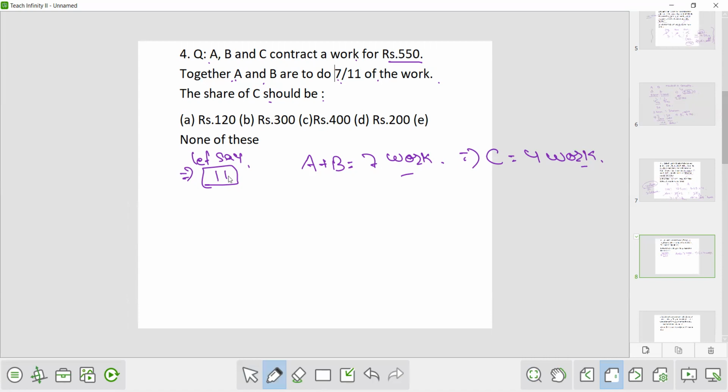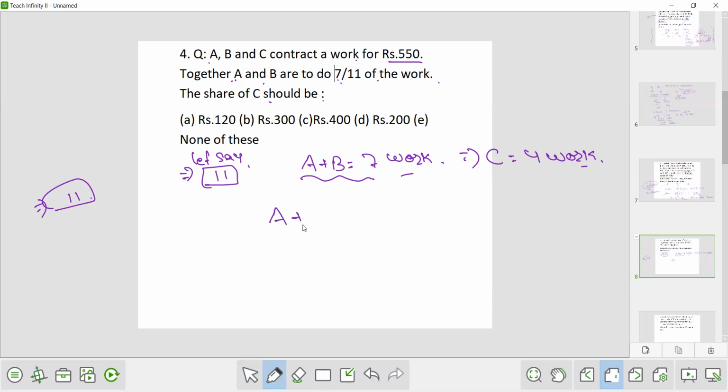So they will get their share according to their work, meaning how much they have worked. In that ratio they will get their share. If A has done twice the work of B, A will get twice the share of B. So here A plus B has done 7 work. So suppose the total is 11 rupees.